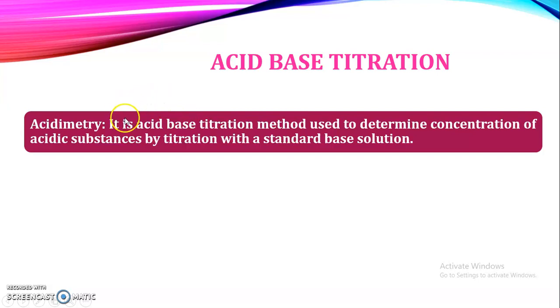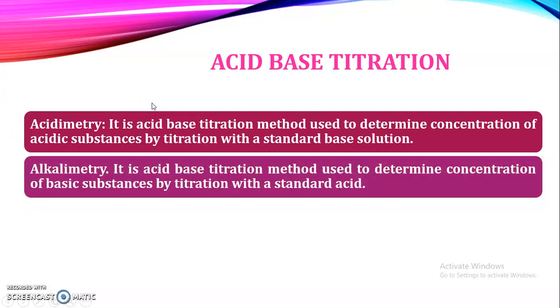So when we have to find out the concentration of an acidic substance, that type of acid-base titration is known as acidimetry. In opposite to that, alkalimetry means what? It is a similar acid-base titration method, but here, instead of determining the concentration of an acid, we are going to determine the concentration of a basic substance by titrating it with a standard acid. So here this acid becomes the titrant, and this basic substance whose concentration is not known becomes the titrate.